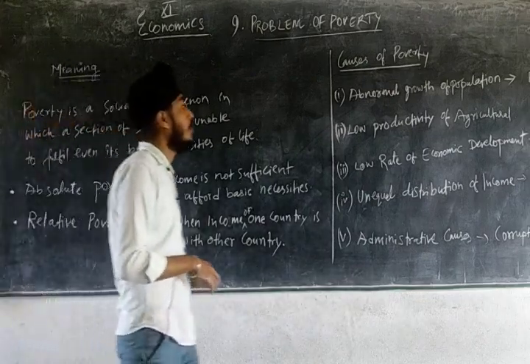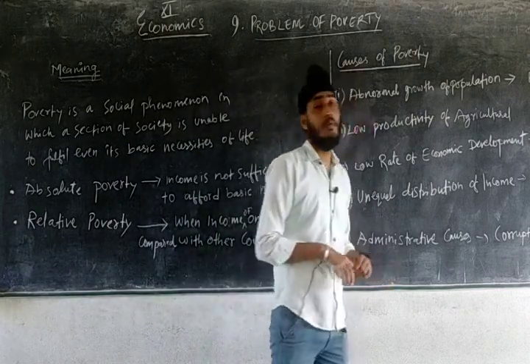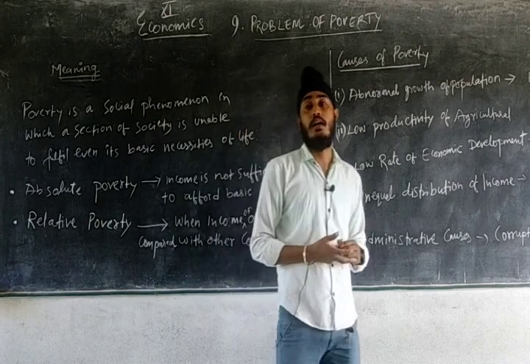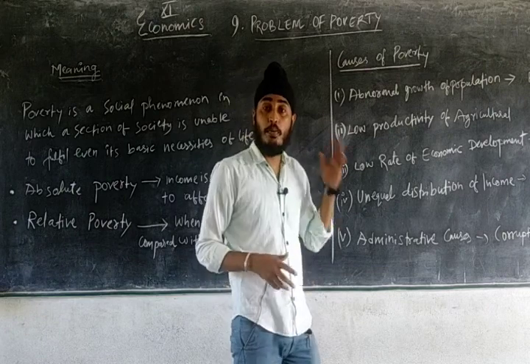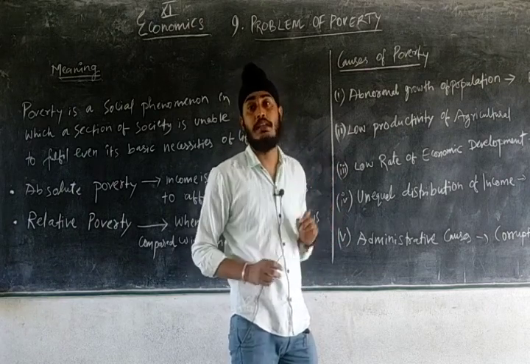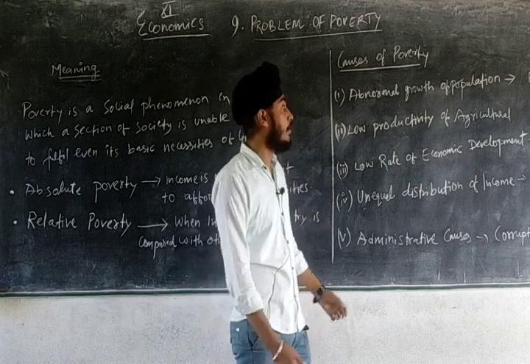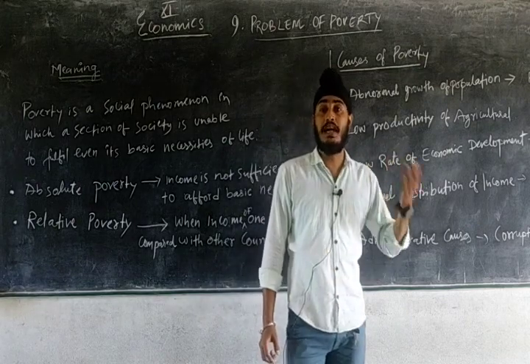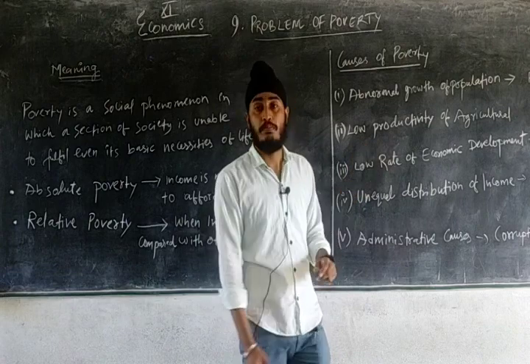Now we'll see some of the causes of poverty. So first is abnormal growth of population. Now when there is abnormal growth in population, it automatically will give rise to poverty, because the population grows but production doesn't grow at the same level. So what happens? There is chances of price rise. When the price rises, what happens? The purchasing power decreases, hence there is poverty.